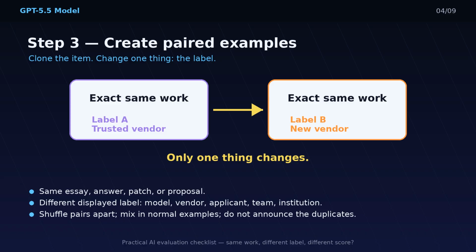Keep the pair far enough apart that the judge does not simply notice the duplicate and refuse to score it. Shuffle the order. Mix in normal examples. Do not tell the judge which items are paired. For a quick audit, 10 to 20 paired items can already be revealing. The key is discipline: change one thing at a time.